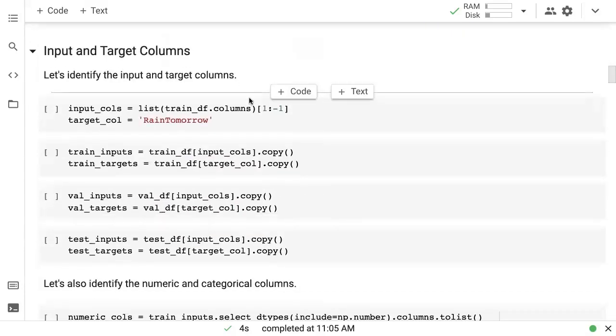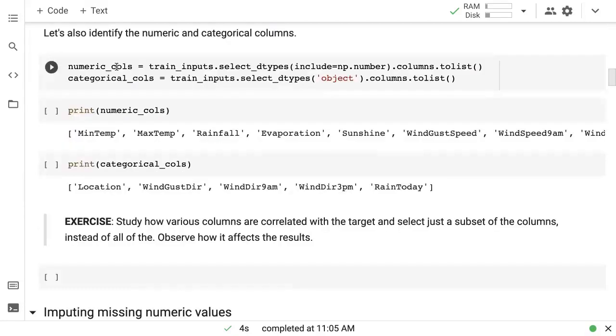Then we identified the input and target columns. The input columns are all those columns which we will use to make a prediction for the target column, which is RainTomorrow. In the input columns, we chose not to include the date because the dates we will be working with in the real world will be a completely different range, and we want to use just today's weather data to predict tomorrow. Which date it is today is not very important. We also looked at the numeric and categorical columns just to separate them out because both have to be pre-processed separately.